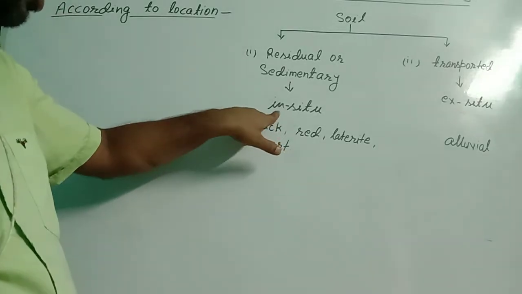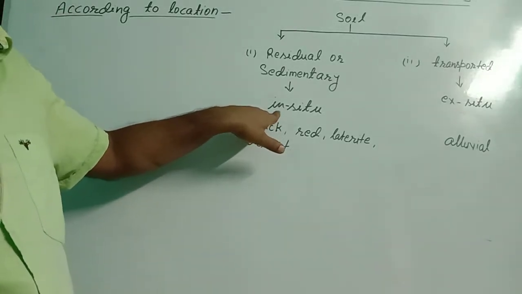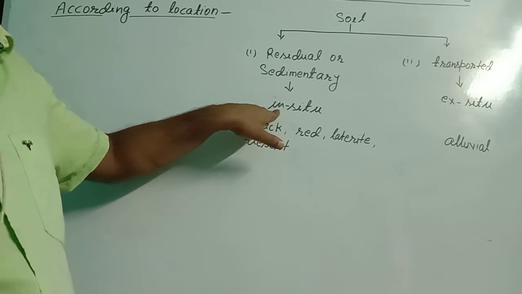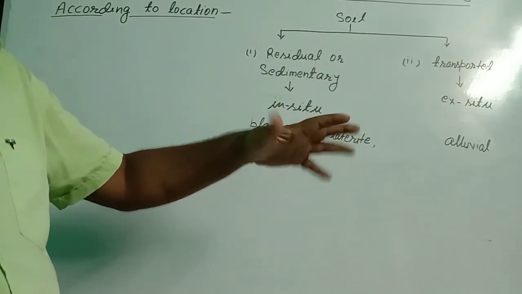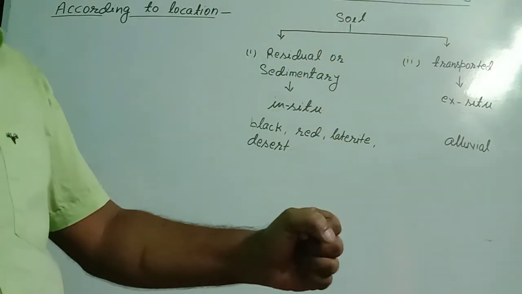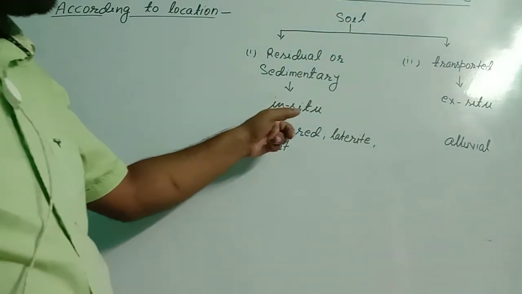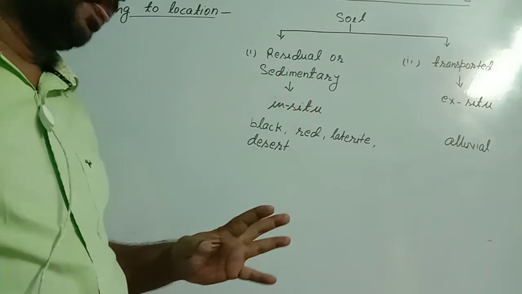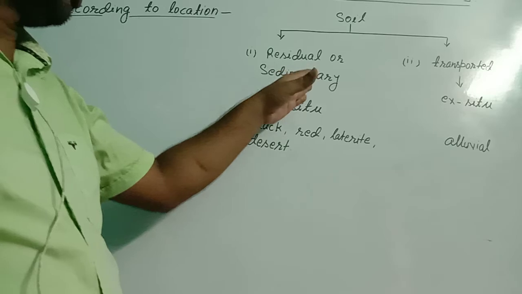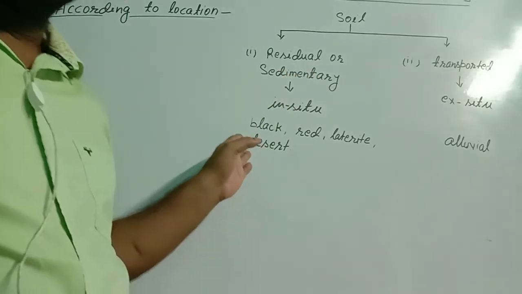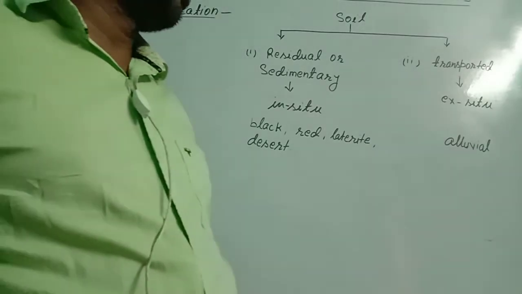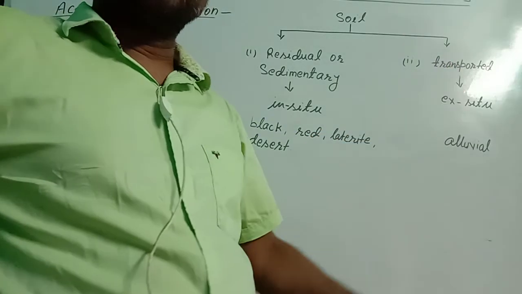So from here we are getting one idea. In situ means the rock was present at that place, and at the same place the rock is broken. It is not transported anywhere. At the same place the rock is broken and changed into soil, so it is also called in situ soil. Almost all types of soil belong to residual or sedimentary or in situ soil, such as black soil, red soil, laterite soil and desert soil. The next type of soil is transported soil.